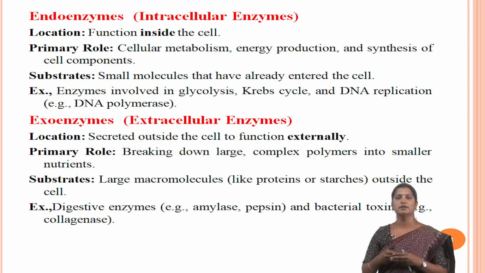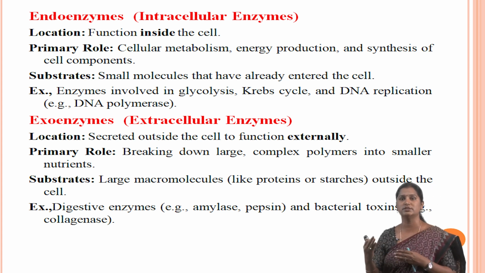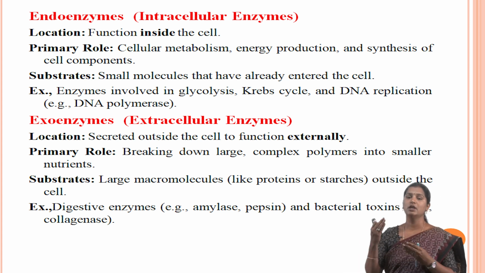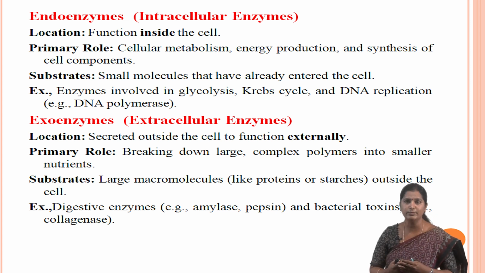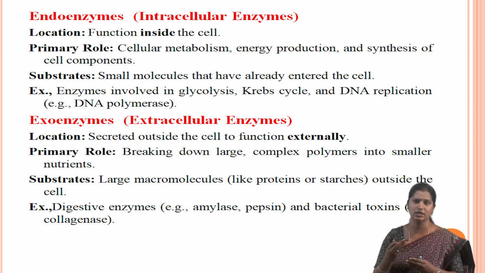And exoenzymes are present outside of the cells and function externally. The major role of exoenzymes is breaking down large complex polymers into small nutrients. Substrates are large macromolecules like proteins or starches outside of the cells. Examples of exoenzymes are digestive enzymes like amylase, pepsin, and bacterial toxins like collagenase.